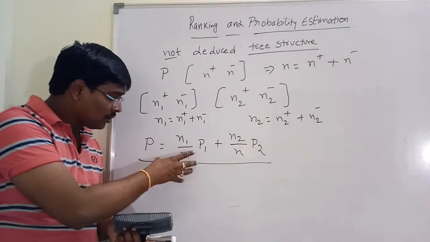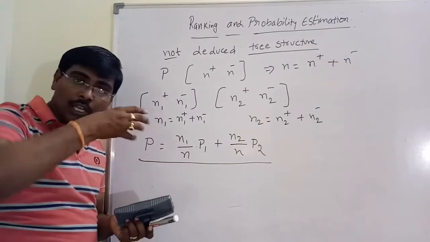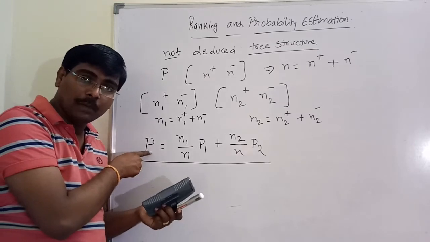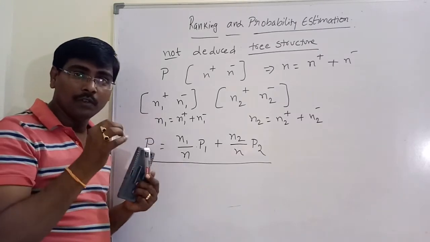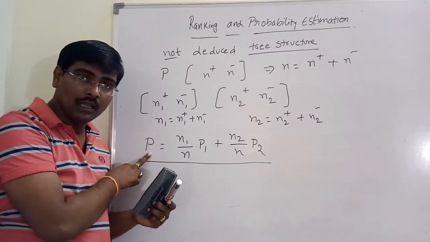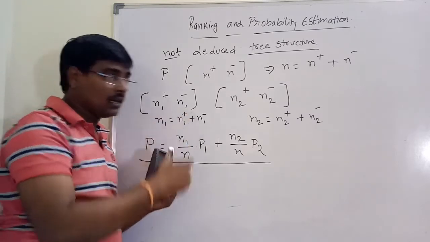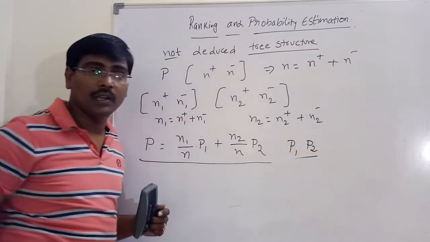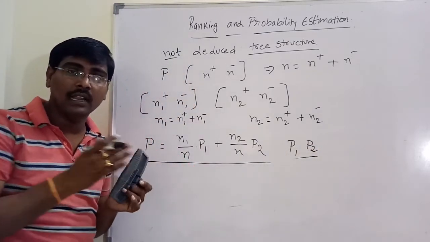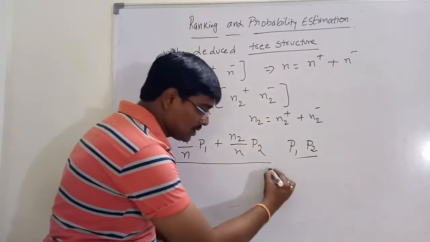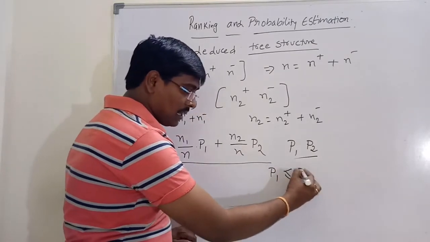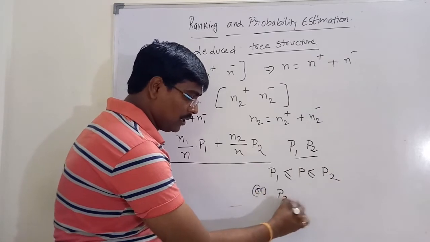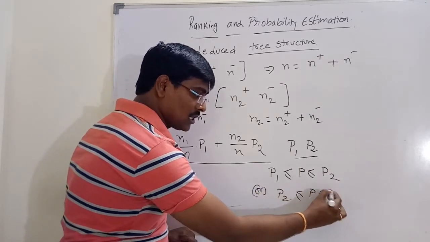Observe this one: even if you know the exact location of the parent P on the curve, P1 and P2 are difficult to identify because they come either earlier or later. From this relation, P2 is less than or equal to P, which is less than or equal to P1.